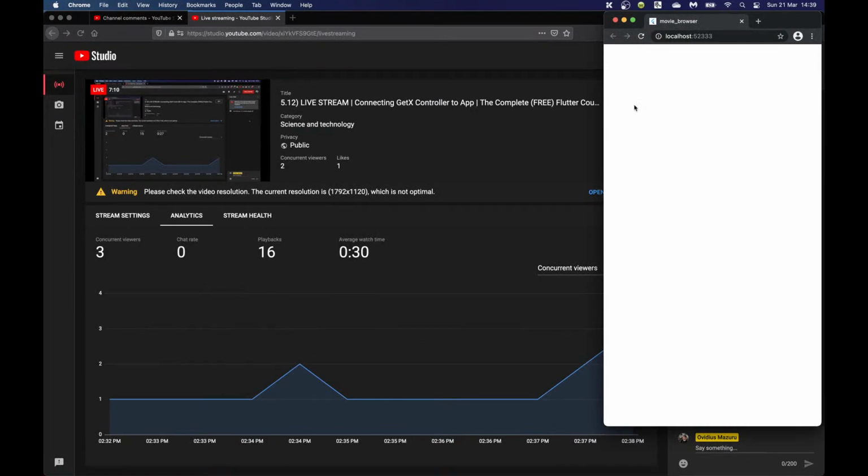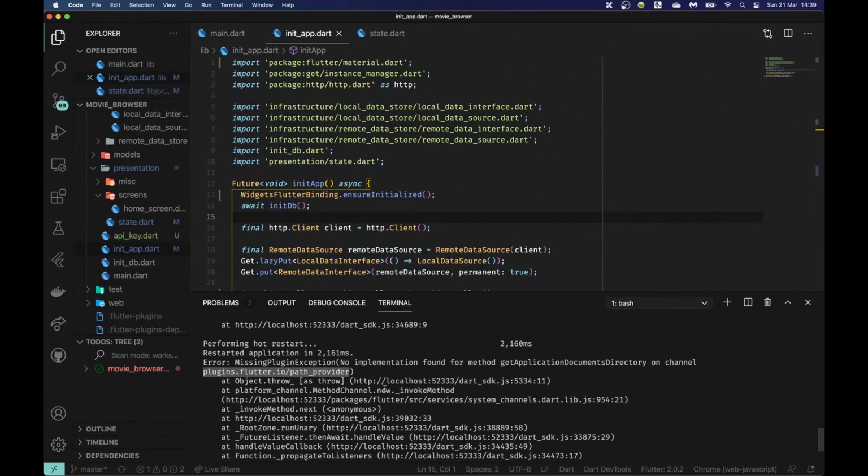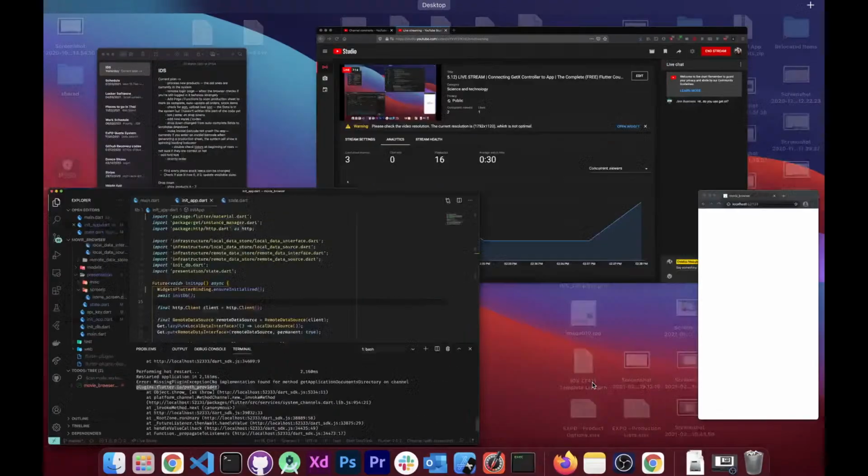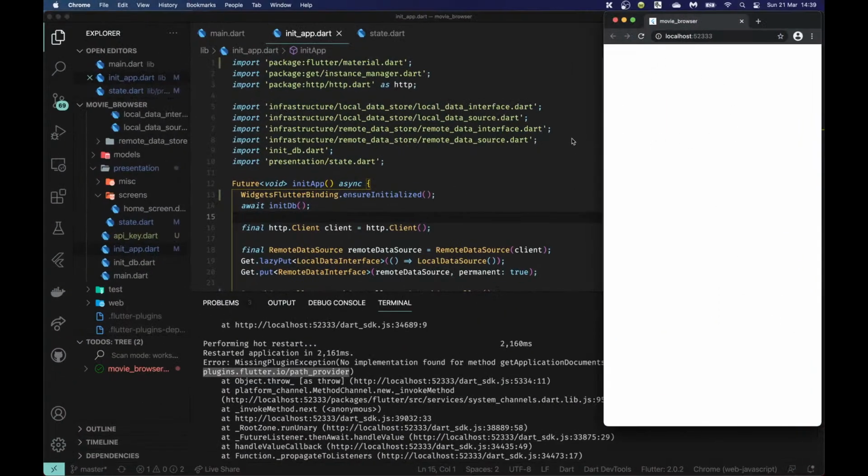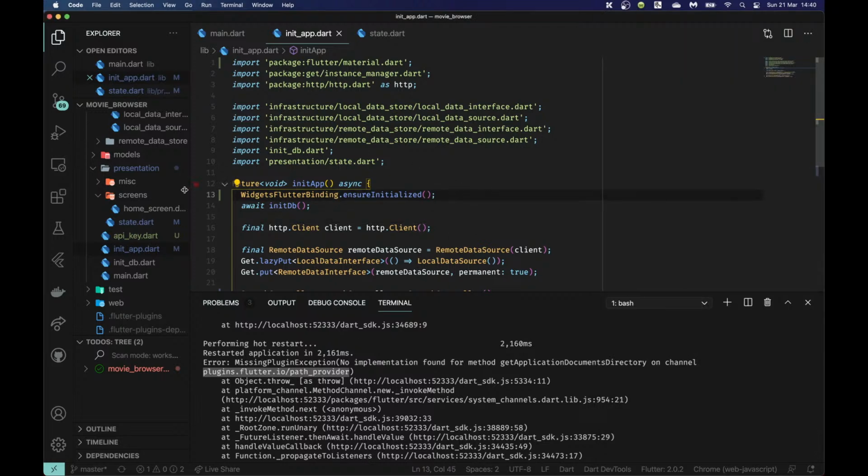Okay, so back to what I was saying. What is going on with this error here? Well, keep in mind that I'm compiling to a Chrome window, right? I'm not using a real emulator. Well, Path Provider does not actually work very well with web. It just doesn't work. We need to do something different to do the web stuff.